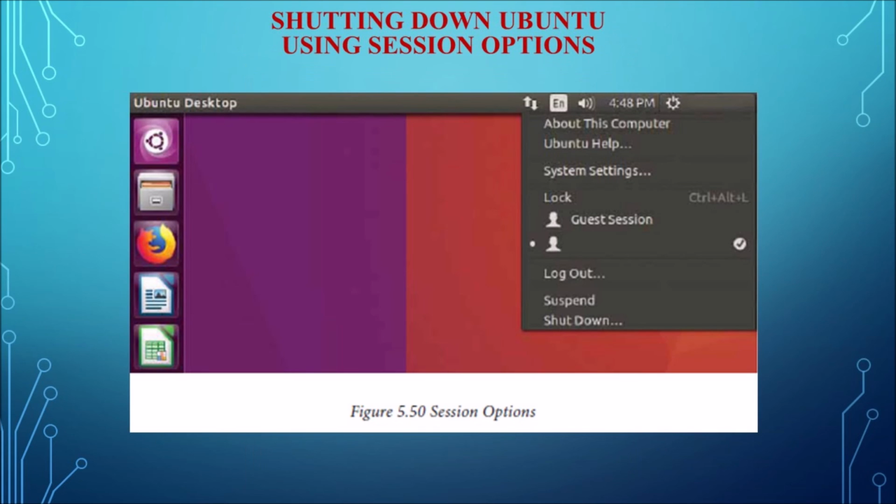The last topic of the Ubuntu OS is shutting down Ubuntu using the session indicator option. When the user finishes working on the computer, the user can select the logout, suspend or shutdown option through the session indicator in the top right of the Ubuntu desktop. In the top right corner you can see the session indicator option. From there the user can select the logout, suspend or shutdown option. Here suspend is similar to the sleep option in the Windows operating system.